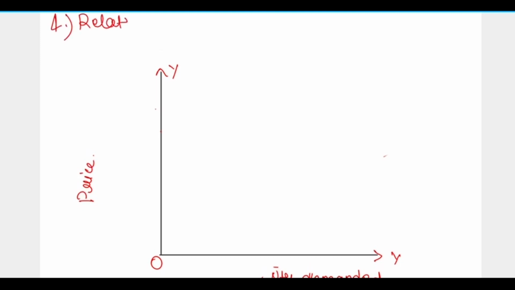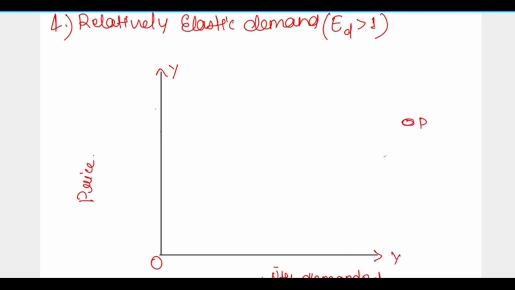It can be represented as ED greater than 1. Relatively elastic demand is a situation where a small change in price leads to a big change in quantity demanded.